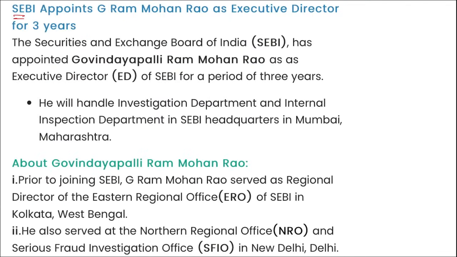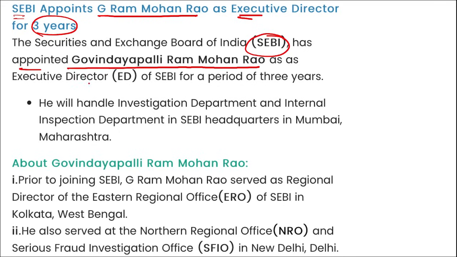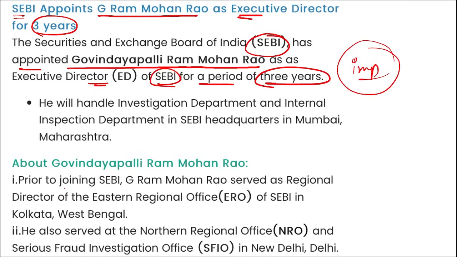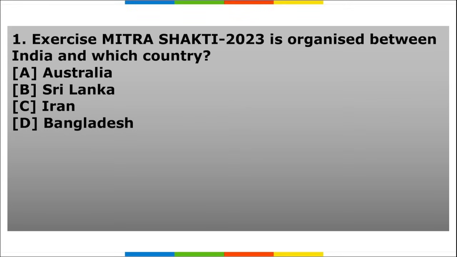Next, SEBI has appointed G. Ram Mohan Rao as the executive director for the next 3 years. I repeat, SEBI has appointed Govindapalli Ram Mohan Rao as the executive director of SEBI for a period of 3 years. Take a note of this, right? Prior to joining SEBI, G. Ram Mohan Rao served as the regional director of the Eastern Region Office in SEBI in Kolkata, West Bengal.